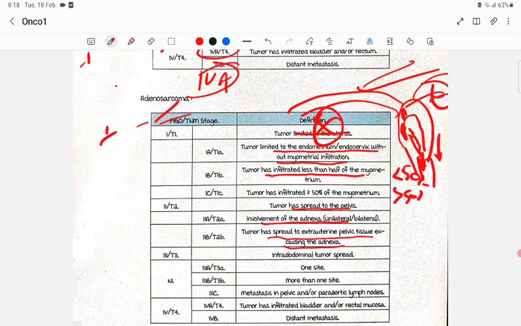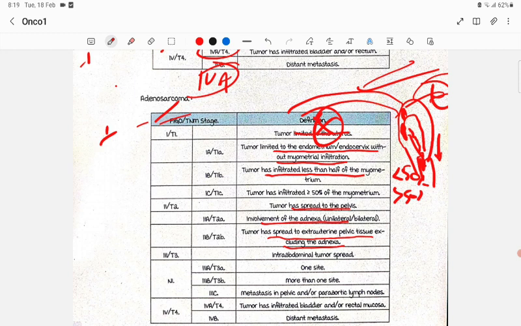In stage 1, the tumor is limited to the endometrium or its extension. Adenosarcoma extends; adeno means gland. The glandular tissue is more toward the cervix, so the growth is more toward the cervix. So 1A: the tumor is limited to the endocervix and endometrium without myometrial involvement. 1B is less than 50% myometrial involvement. 1C is more than 50% myometrial involvement.